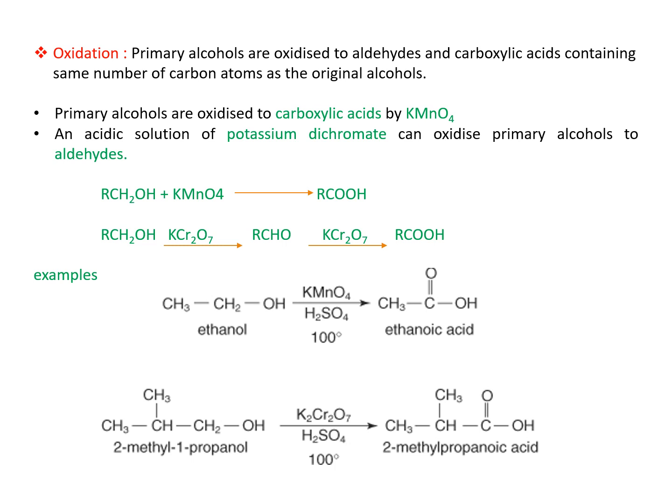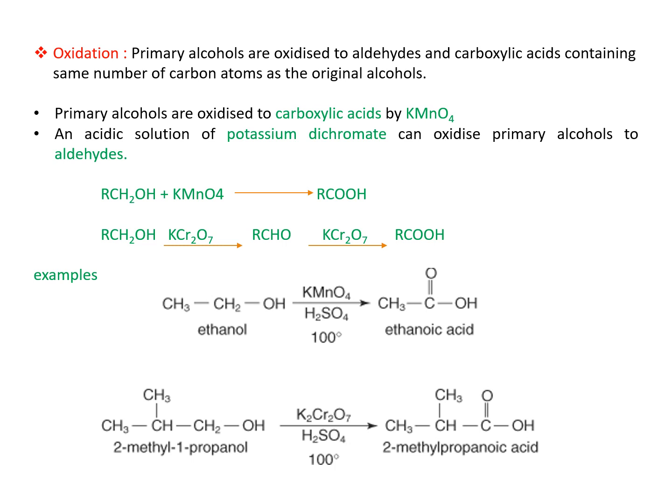Here, primary alcohols are oxidized to carboxylic acid by potassium permanganate. Also, an acidic solution of potassium dichromate can oxidize this primary alcohol to corresponding aldehyde, and then again if you treat this aldehyde with the potassium dichromate, you will get a carboxylic acid as the final product.